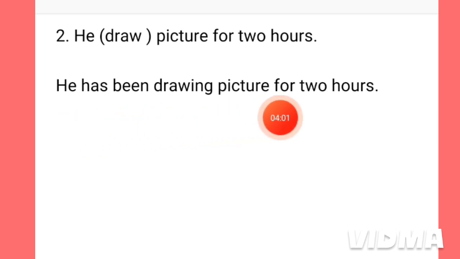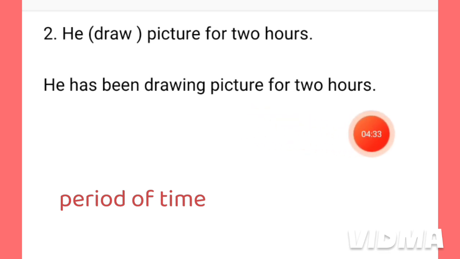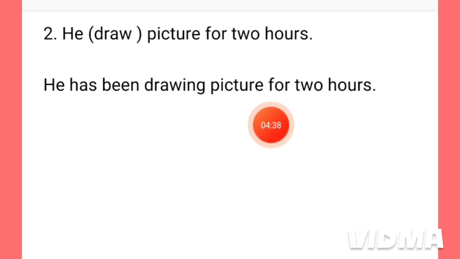He has been drawing picture. This means that he started drawing picture in the past and he is still drawing picture now. Here we have used for 2 hours. This is called period of time in English. For 2 hours. And in the period of time, for example, we use the boy has been reading for 2 hours. He has been teaching in the school for 5 years, and like this. So we have used here for 2 hours. He has been drawing picture for 2 hours.